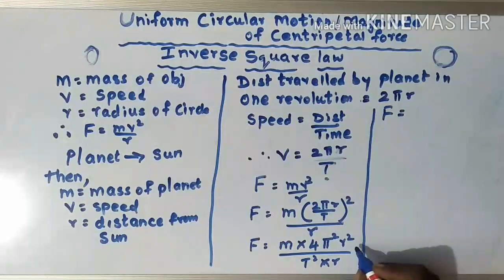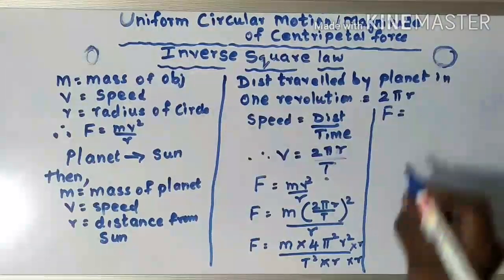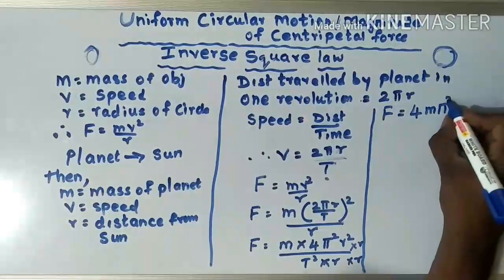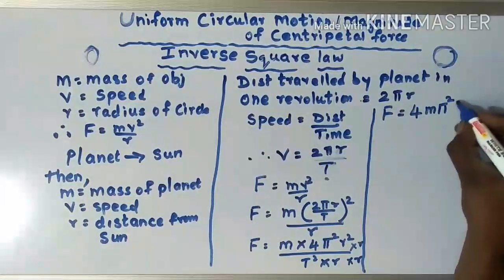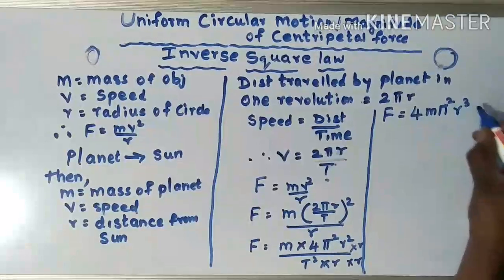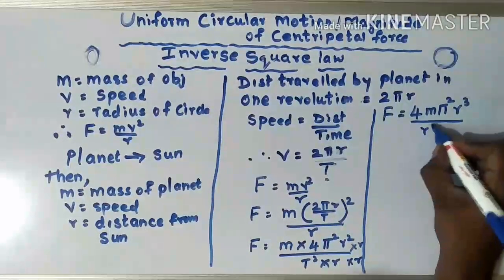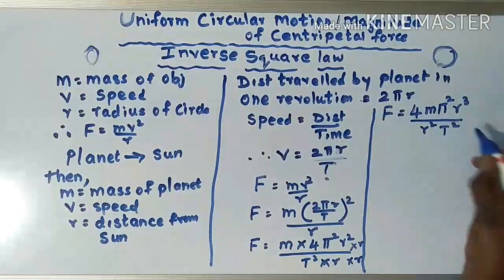Now you know Kepler's third law: t square upon r cube is equal to k. Here I need r cube. I already have t square, so I multiply by r on both sides. So I get F is equal to 4 m pi square r cube upon r square t square.